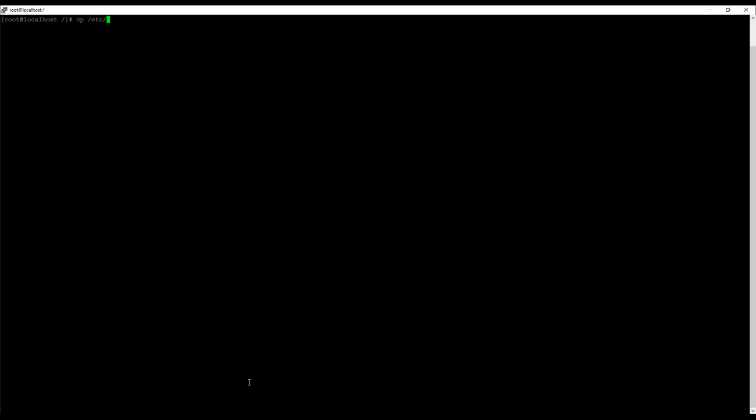cp /etc/hosts and then I'm mentioning a dot. Dot is the current directory, so it copies the file /etc/hosts into the current directory, which is my home directory. You can use cp based on patterns as well. So here you can see the hosts file is copied from the /etc location to the current location. Let's use it with a pattern as well.